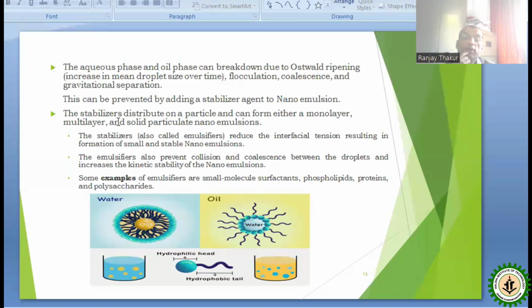The stabilizers, also called emulsifiers, reduce the interfacial tension, resulting in the formation of small and stable nanoemulsions. The emulsifier also prevents collision and coalescence between the droplets and increases the kinetic stability of the nanoemulsion. Some examples of emulsifiers are small molecule surfactants, phospholipids, proteins, and polysaccharides. So all of that is in the nano range.